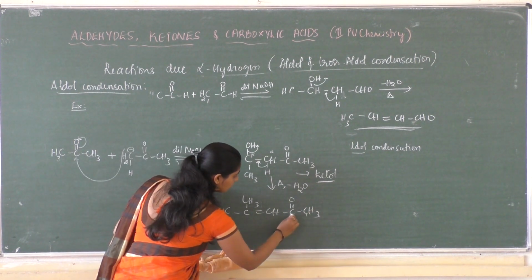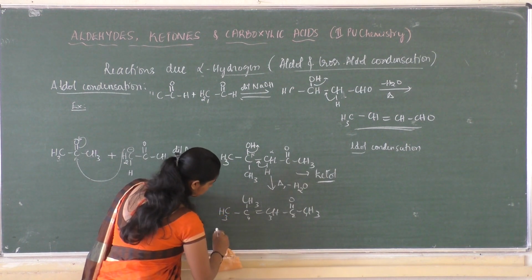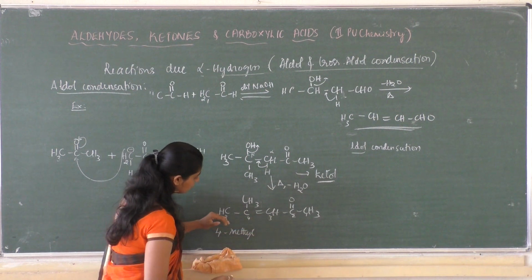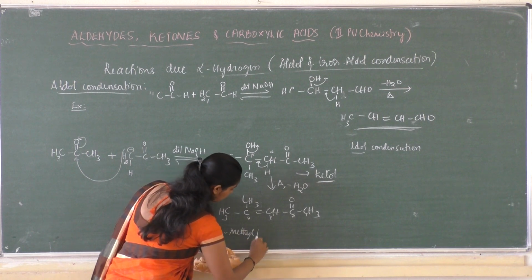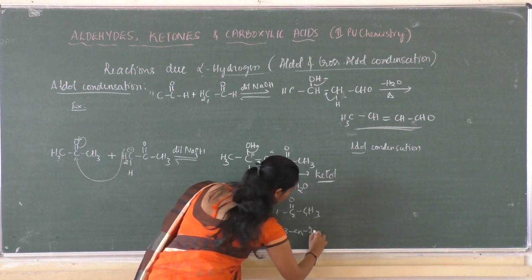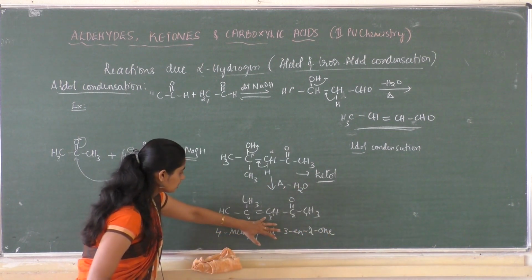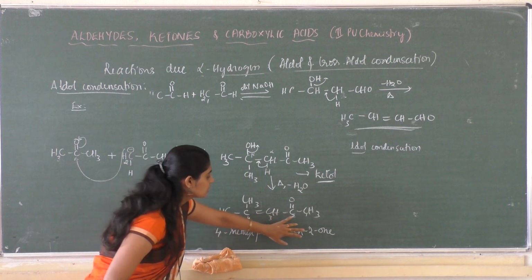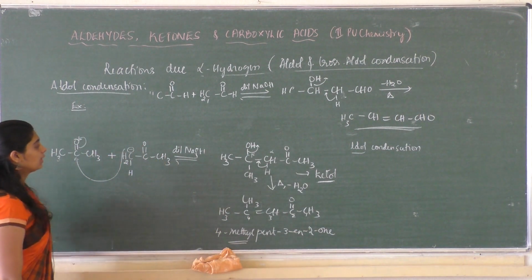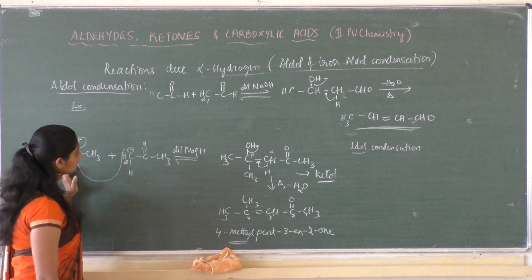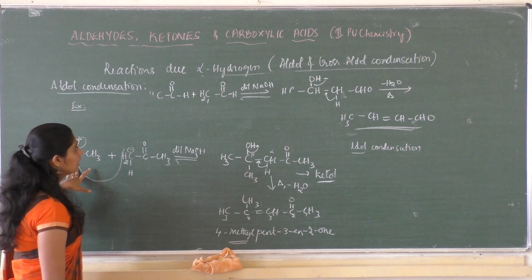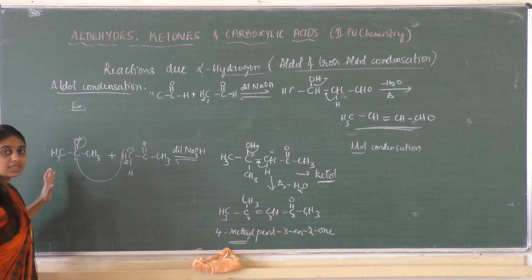So the name will be 1, 2, 3, 4. So it is 4-methyl. We have no other substituent other than that. So it is 4-methylpent-3-en-2-one. At the third position we have a double bond, and at the second position we have a ketone as the functional group. So this is the product that is formed when acetone undergoes aldol condensation. This is a very important concept.